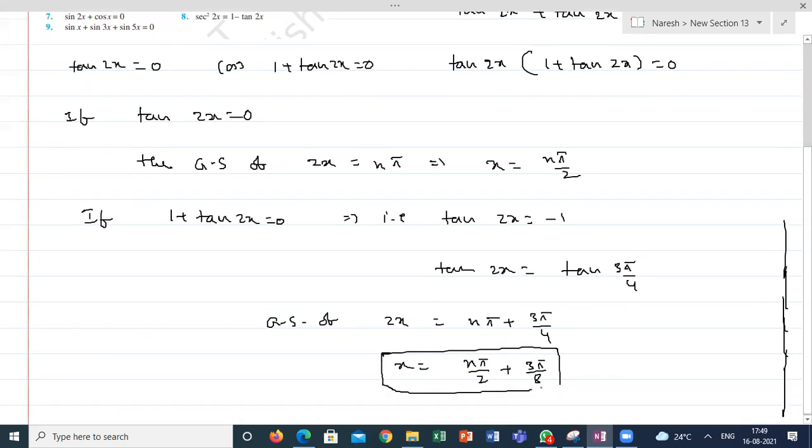In this case for tan x, the solution is either this one or this one, based on which term is 0. This is using the formula. You have to remember this formula without fail. Then only you will be able to do this.